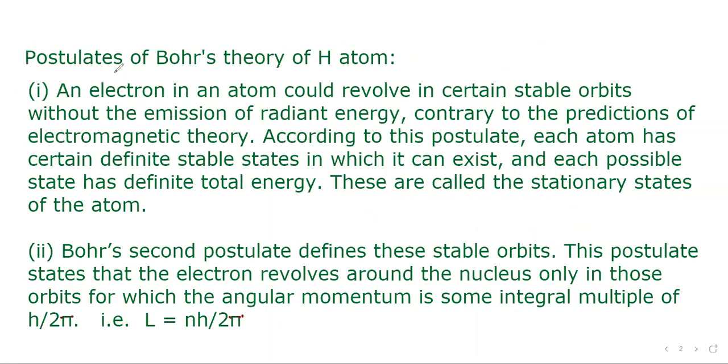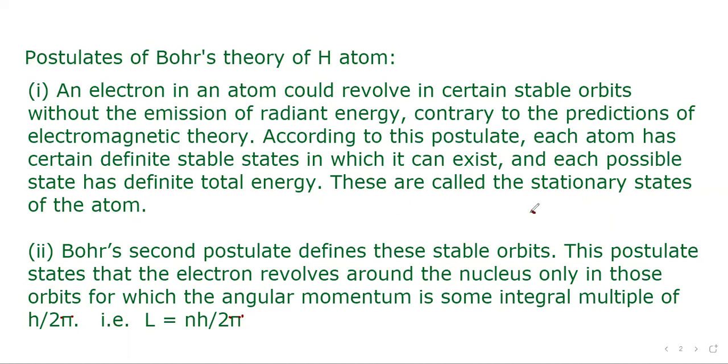Now, let's see the postulates of Bohr's theory of H atom. An electron in an atom could revolve in certain stable orbits without the emission of radiant energy, contrary to the prediction of the electromagnetic theory. According to this postulate, each atom has certain definite stable states in which it can exist, and each possible state has definite total energy. These are called the stationary states of an atom.